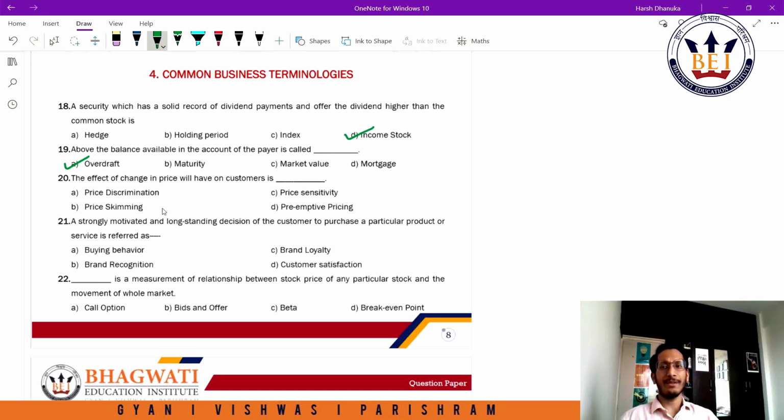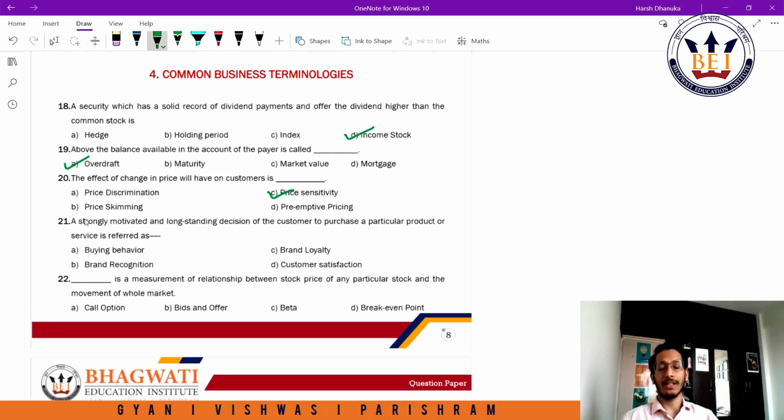The effect of change in price will have on customers is what happens when you change price. How do you think the customers respond to this? So basically they will stop demanding your product, or the demand is likely to fall. So the answer would be price sensitivity. Price discrimination is when I sell the same product at 2 different places for 2 different prices, right? Let's say selling the same bottle of water in a retail store for $10. Perhaps you might sell at a higher price at a railway station or at the airport, right?